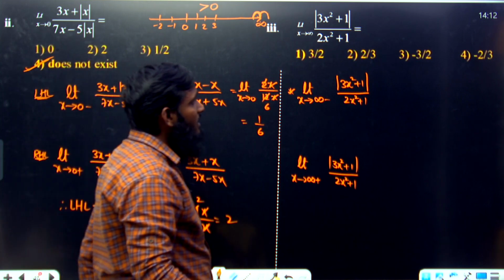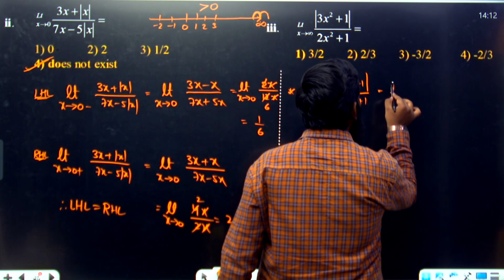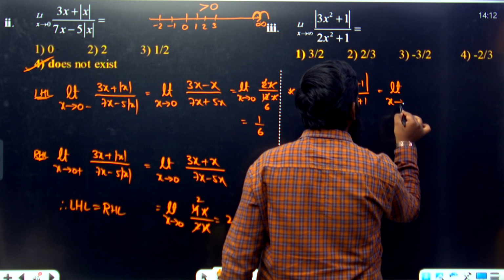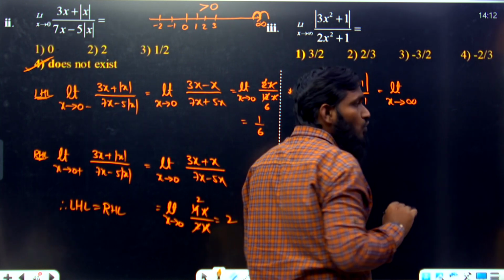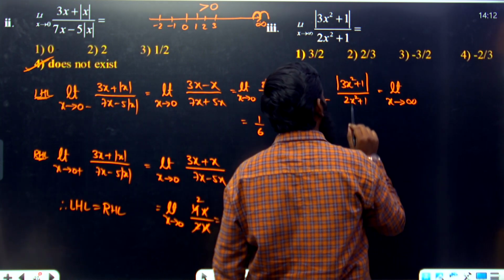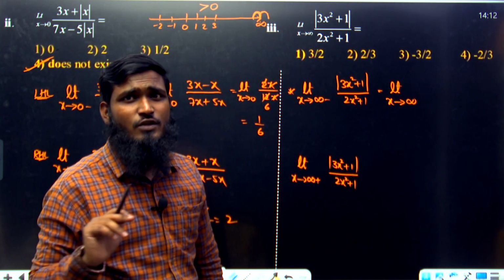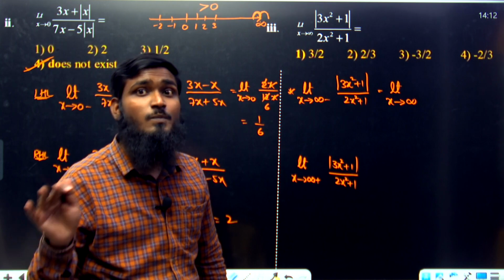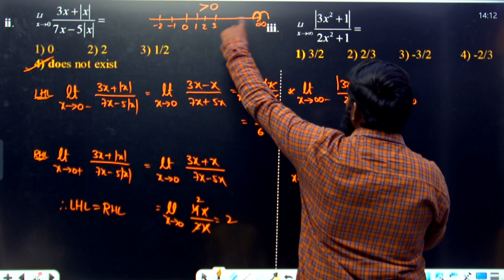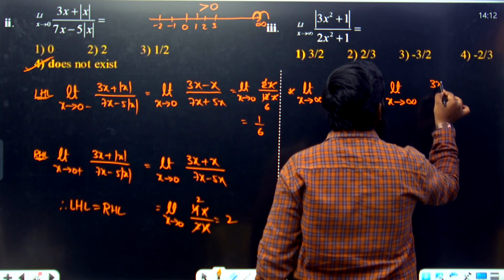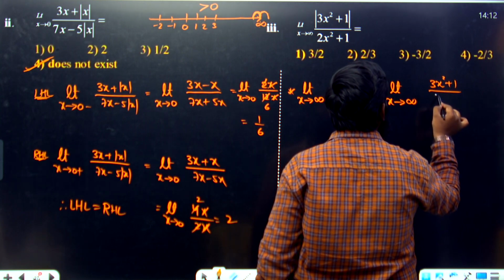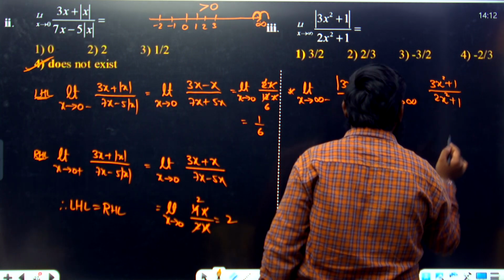If it is greater than 0, then for limit x tends to infinity we take f of x only, because we have already discussed that greater than 0 means f of x, less than 0 means minus f of x. Here we are getting greater than 0, so we take 3x square plus 1 divided by 2x square plus 1.